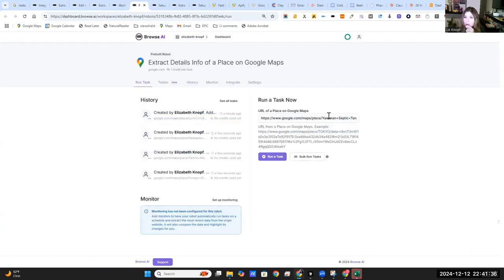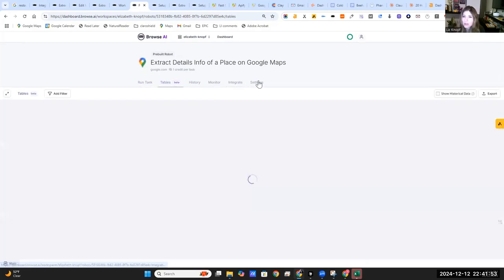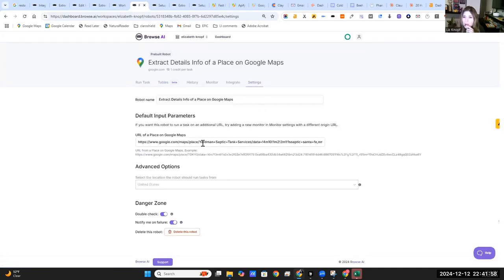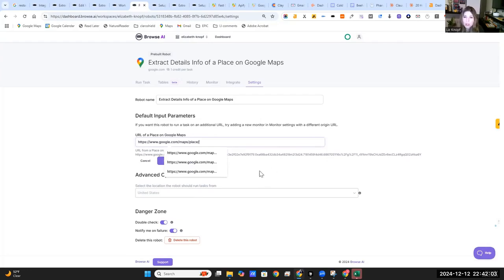Okay, so we need this to populate from the other one. So these URLs should actually be coming from the other one. This was saved though from the previous. So let's go to the settings. See previous data that I pulled. Okay, so if you're doing this with make.com and an automation, it actually makes it dynamic so that these URLs won't be static. It'll input a bunch in one at a time if you wanted to do a bunch of different queries, let's say. Yeah, because we need an example from the previous.